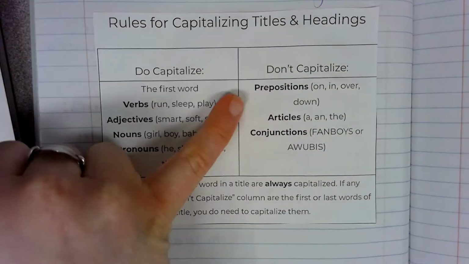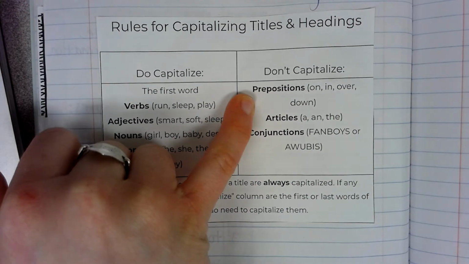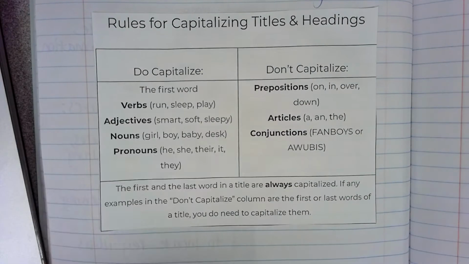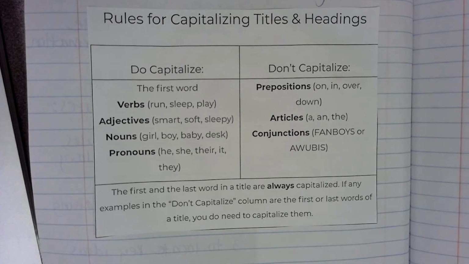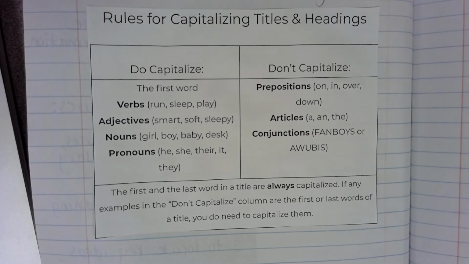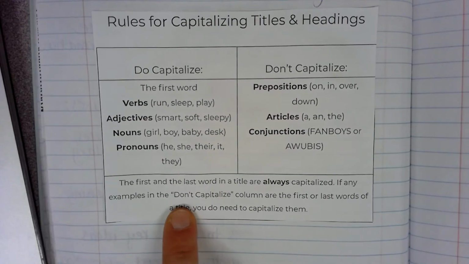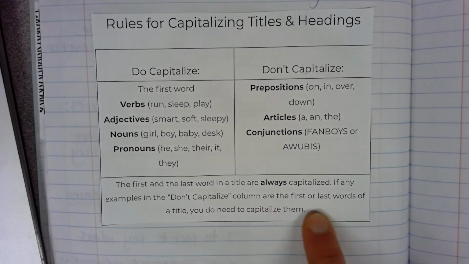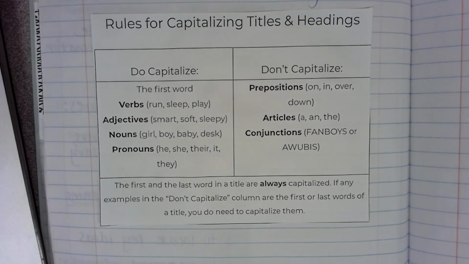And there are tons and tons of different prepositions. They are explaining your relationship to something. So on, in, over, down, around, up, under, all of those different types of words. If they're in the middle of your title or heading, they are not capitalized, unless, again, they're the first or the last word. If any examples in the don't capitalize column are the first or the last words of a title, you do need to capitalize them.